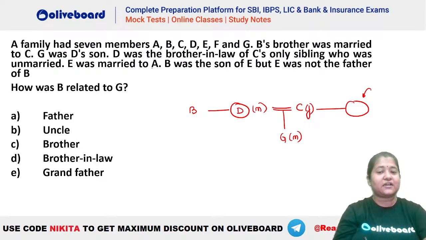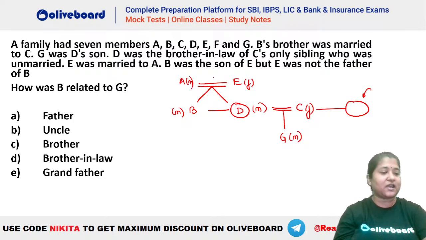Now E was married to A. Okay, we'll check that out later. E has to be married to A. B was the son of E. So B was the son of E. So you can see B has to be a male person. He is the son of E, but E was not the father of B. That means E has to be the mother. And E was married to A. So A has to be a male person here. Something like this, right? So you can see this kind of structure we are getting here.